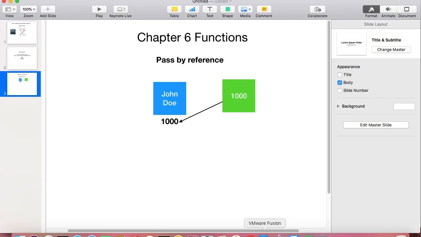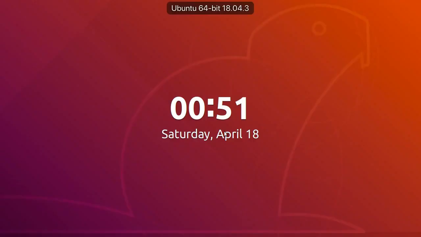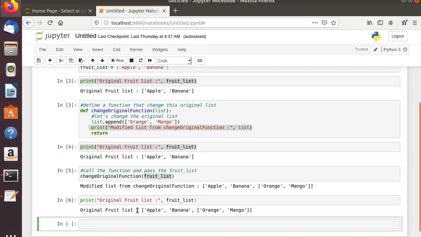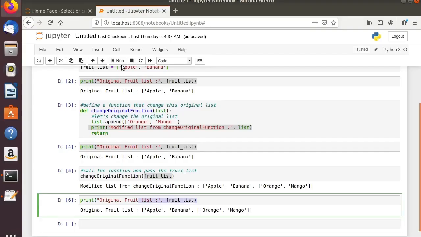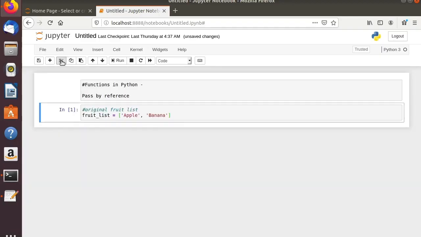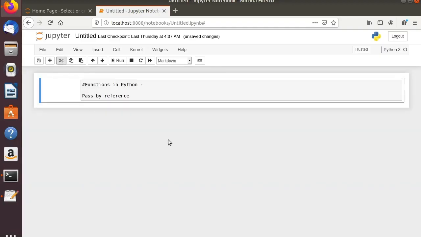Okay, so let us come to this particular environment. Now I already did this one, however I will redo it again for you guys. Okay, let us begin.